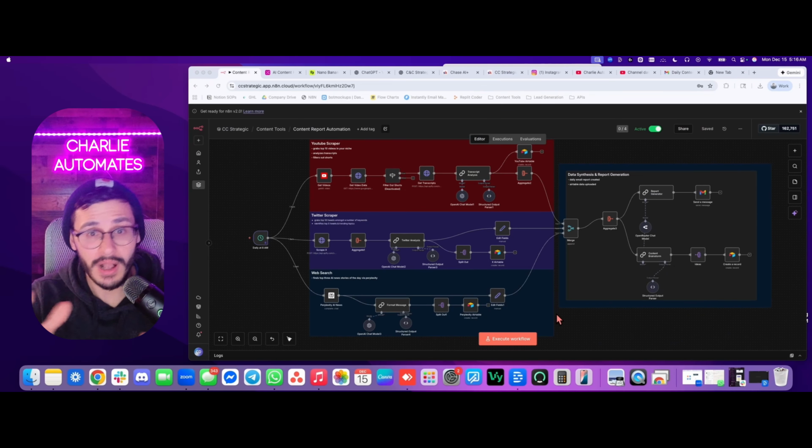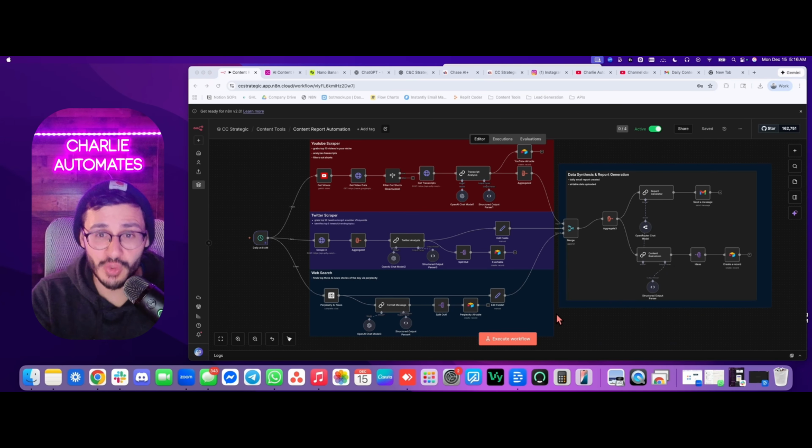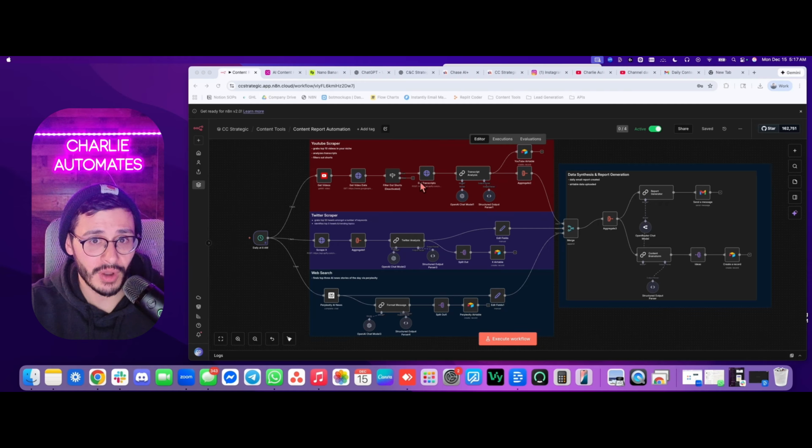I don't decide what content to post anymore. I let this workflow do it for me. The point of this workflow is to scrape YouTube, Twitter, and do a Perplexity search to get top data on the industries that I want to stay on top of, and ultimately take all that data and feed it